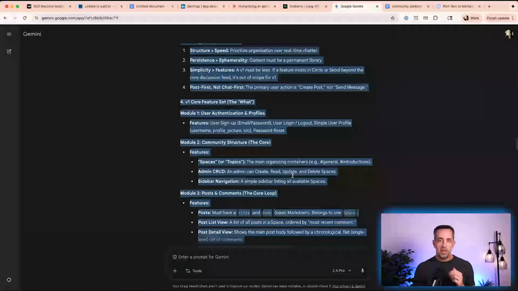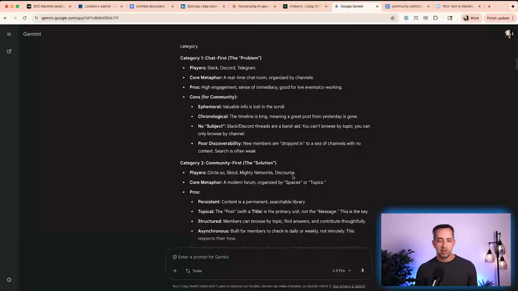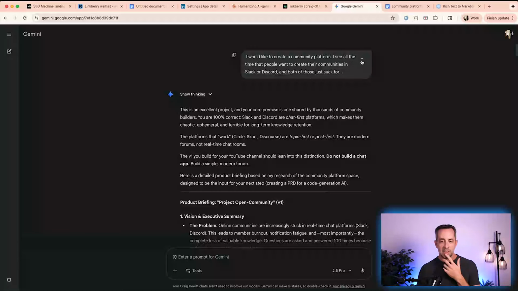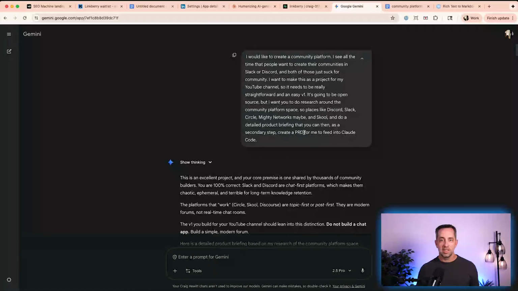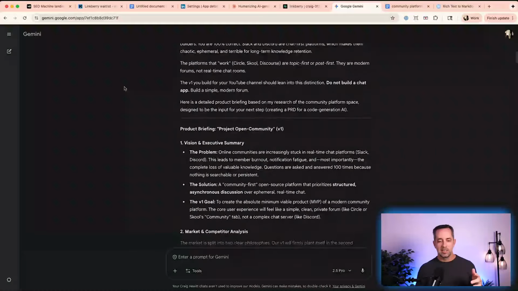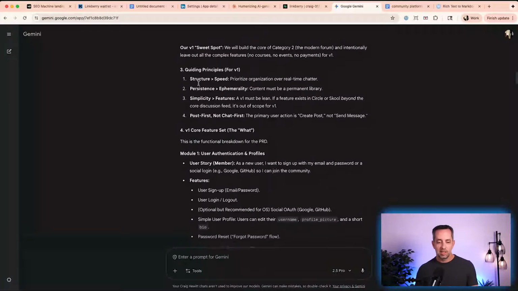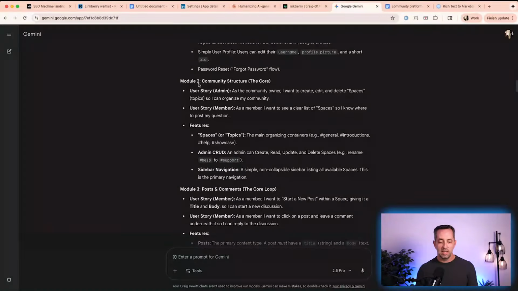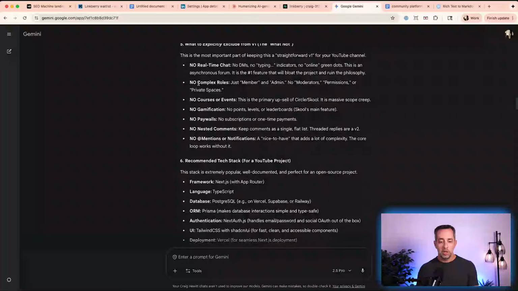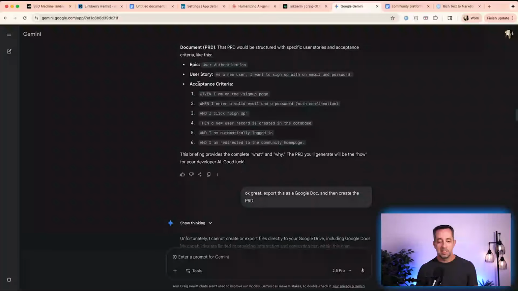Okay, cool. So we have a plan.md file, and I created these just in Google Gemini. I went into Google Gemini and gave it this prompt and said, hey, I want to build this thing that's kind of like Slack and Discord, but just better, because Slack and Discord are not meant for communities, they're meant for chat. And so it went away and gave me this project brief, which I'll use as my plan.md file. And then it gave me a PRD, which I think is pretty detailed.